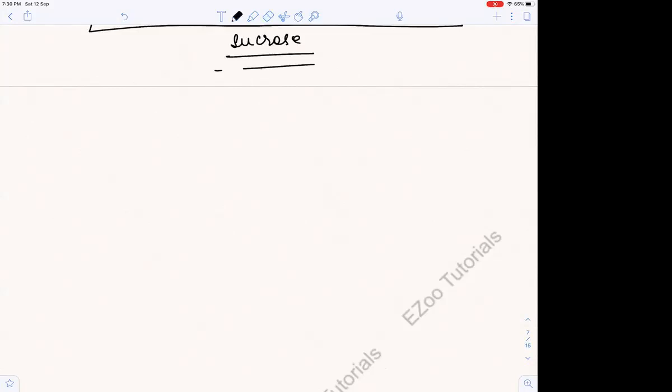It is known as table sugar, and it is found in many fruits. And like, you know, you can take the example of sugarcane. It contains a lot of sucrose. Beet sugar, and it is beet or sugar beet, you can say.